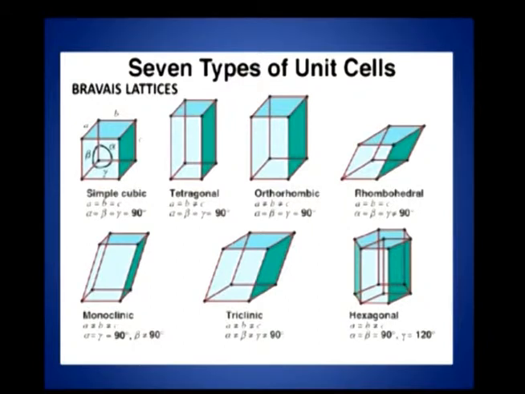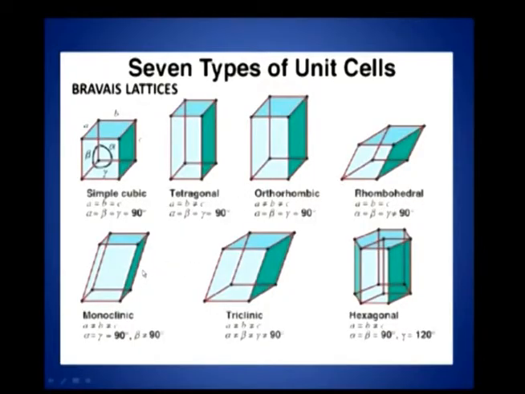As I told you just now, there are 7 types of unit cells, 7 systems, named after Bravais; they are called the Bravais lattices. What are the 7 types? One is cubic. In a cube, all of you know that the lengths of the sides are all equal, a equal to b equal to c. The angles alpha, beta, gamma should also be equal, and equal to 90 degrees. This is cubic. The tetragonal is one in which a is equal to b and not equal to c. You see, a equal to b, not equal to c.